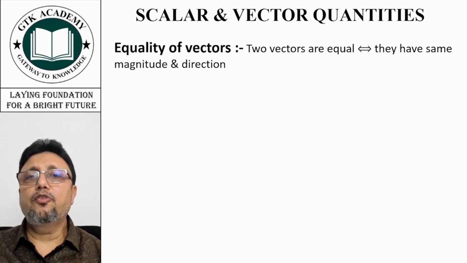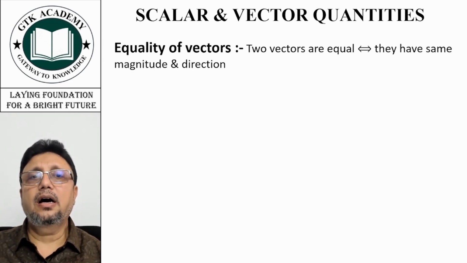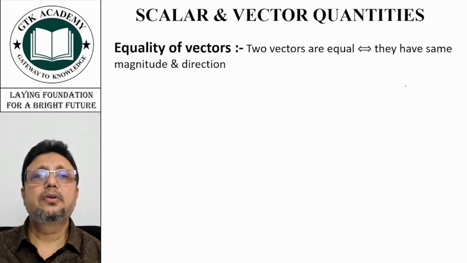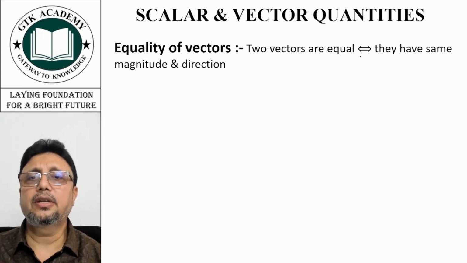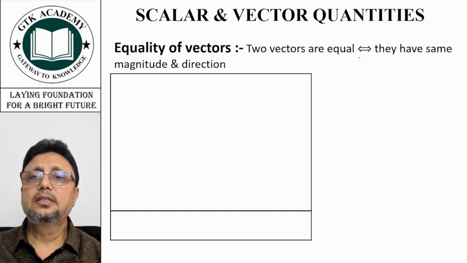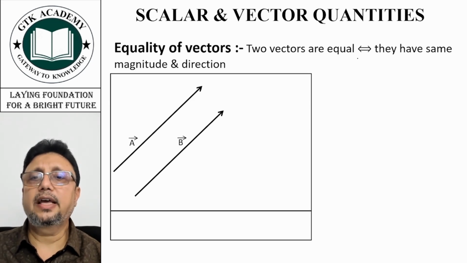Now equality of vectors. Two vectors are equal if and only if, this symbol means if and only if, I think you must be familiar with this, they have the same magnitude and direction. What do we mean by that? Suppose we have two vectors like this, A vector and B vector. Here you can see the size of this arrow is the same, and the direction.